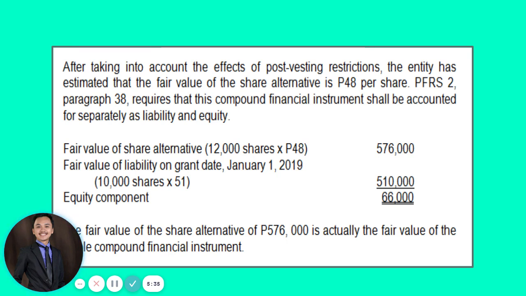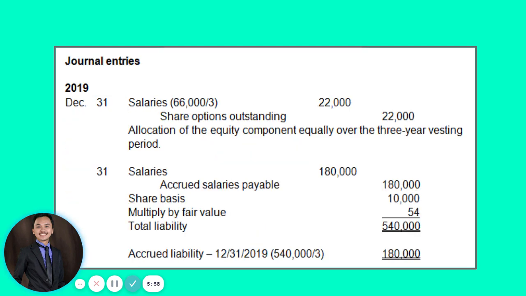So the fair value of the share alternative, which is 576,000, will be the actual fair value of the whole compound financial instrument. Okay? So the total value of your compound financial instrument will be the fair value of the share alternative, which in that case is 576,000. Okay?